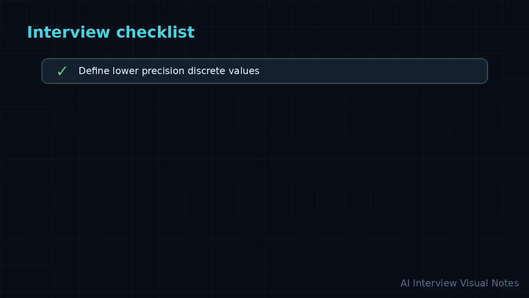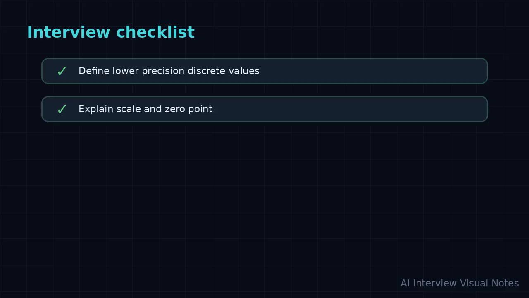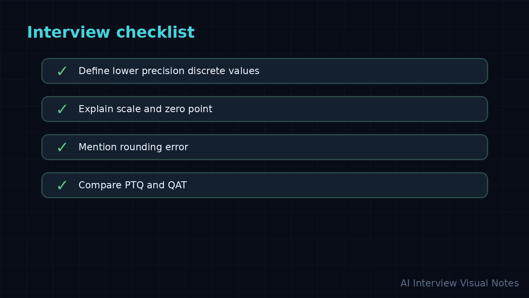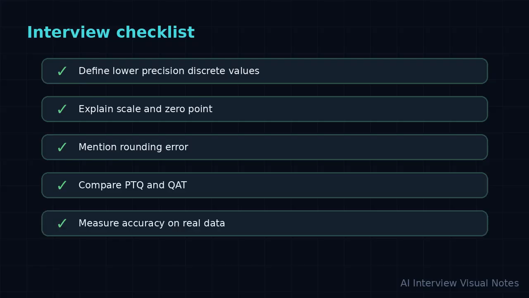First, define quantization as reducing numerical precision, usually from float 32 or float 16 to int8 or another compact format. Then explain scale and 0 point. Then mention post-training quantization, which is fast because it uses an already trained model plus calibration data. Next, mention quantization-aware training, where the model is trained or fine-tuned while simulating quantization effects, so it can adapt to the rounding noise. QAT usually takes more effort but can recover accuracy when PTQ is not enough.